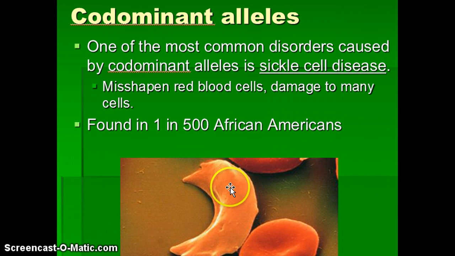So if we look down here, this is the misshapen cell, and this is kind of your normal blood cell. So we have this kind of mutation that is going to cause some issues with how our blood cells actually look. And the interesting thing about this one is found in 1 in 500 African Americans. But we're going to look a little bit more about sickle cell in just a little bit.